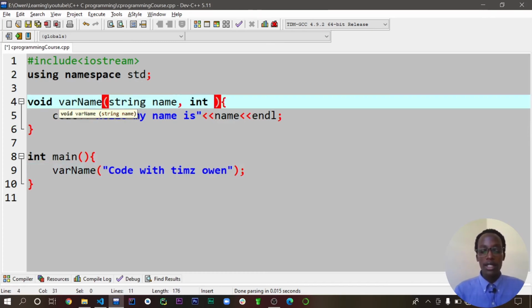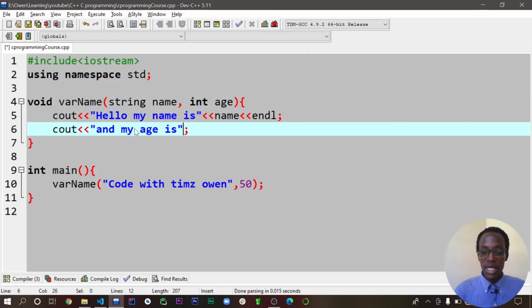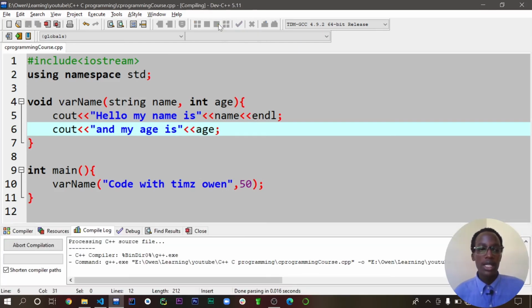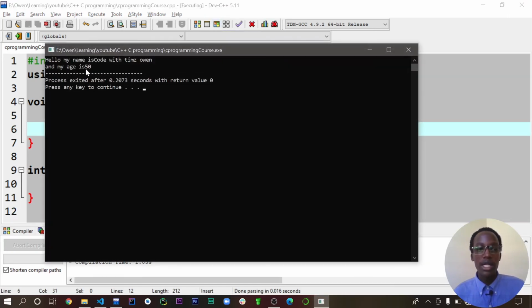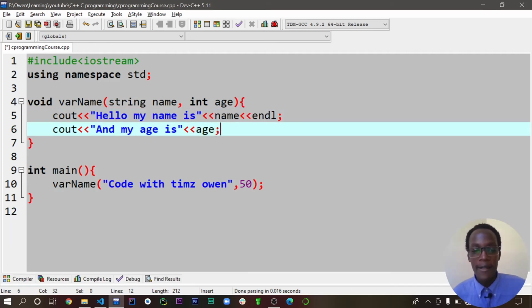So maybe we can have an int, maybe age, then we can now say maybe my name is Themes Zone, then we can now cout again and say age is. Now you have to pass in here this age you declared here. So if you now run this, let's see what would actually be printed. So, and my age is 50. So these are actually how you can print them. So we decided to concatenate this inside so that it makes it a little bit more organized than passing it inside here. So it will actually be difficult to pass in different values in between these functions.